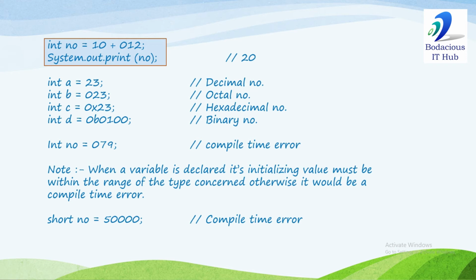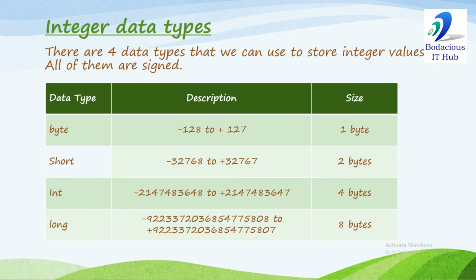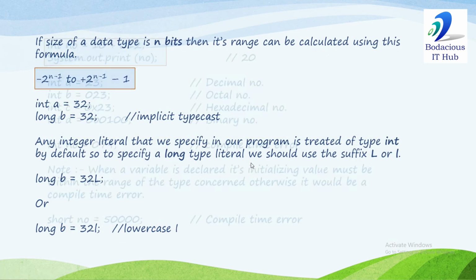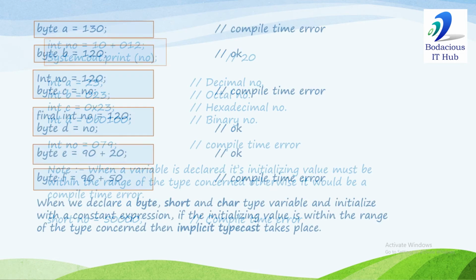Next, when you declare a variable in Java and you initialize it, its initializing value must be within the range of the data type, otherwise it will be a compile error. Suppose I have written short number is 50,000, and the range of short is minus 32768 up to 32767. So this number 50,000 is out of range, so it will be a compile error. It will not accept an invalid value.